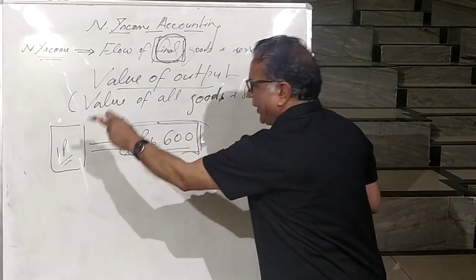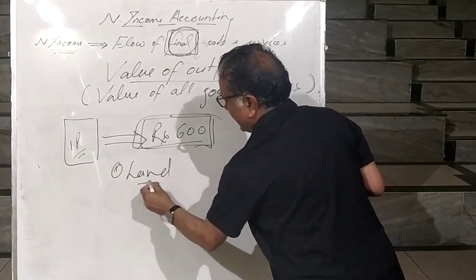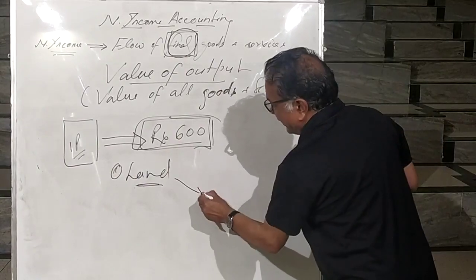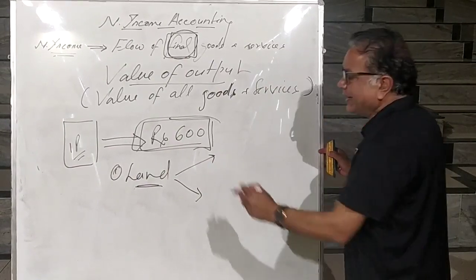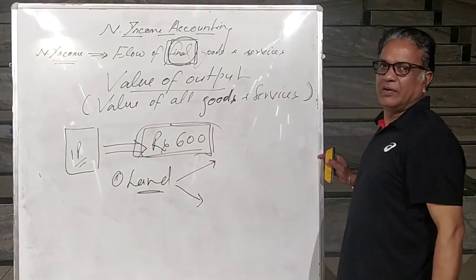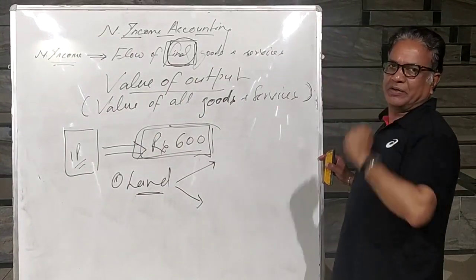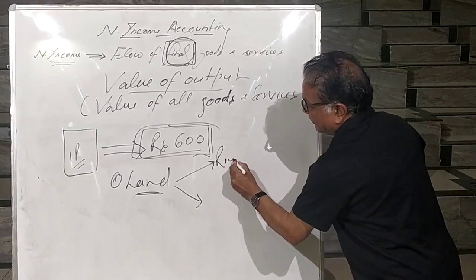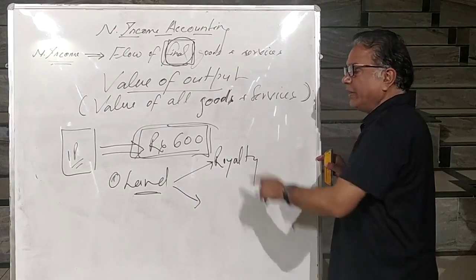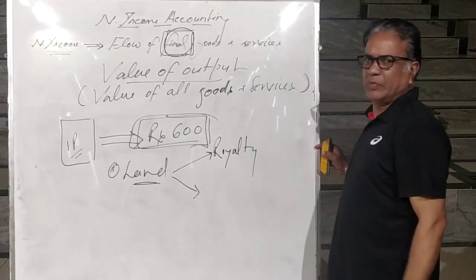If you are going for the production of white cement, first what is required? Land. You have to make expenditure on land. There are two types of expenditure on land. You are taking limestone from the land, which means you are using minerals from the land. And when you take limestone from the land, you have to make a payment to the government. What do you call it? The royalty. What is royalty? It is a payment against the minerals used from the land.